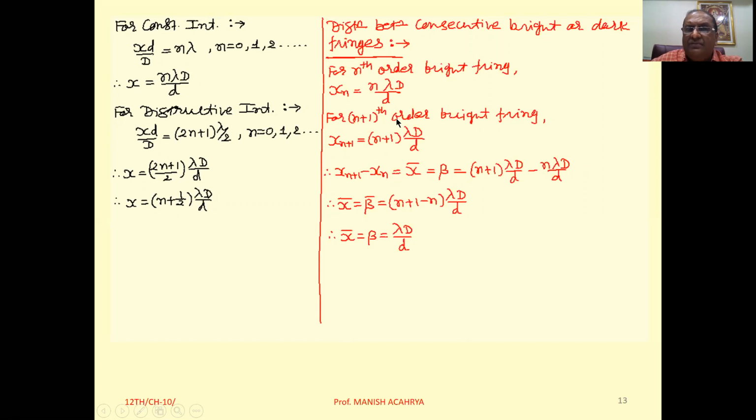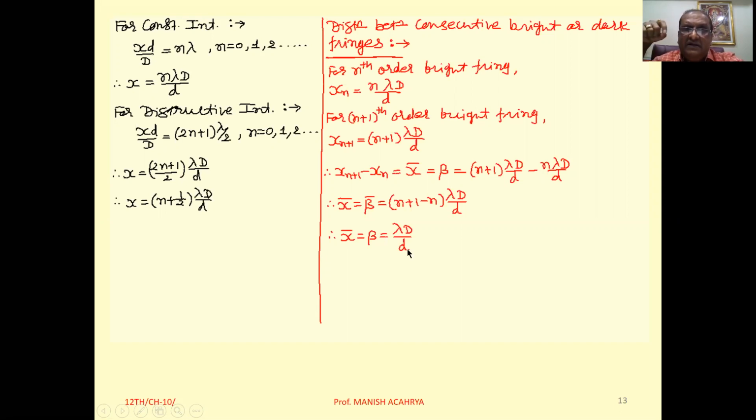Then if you take the (n+1)th order dark fringe, you have to write the position x(n+1). Now replace n by n+1. Resultantly you will get (n+3/2) lambda D by d. And again take the difference of those two equations. Your answer will come to lambda D by d.